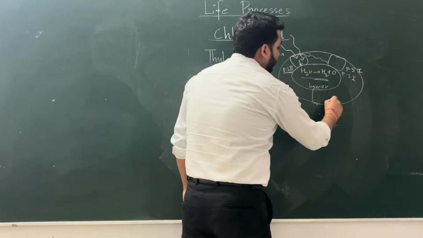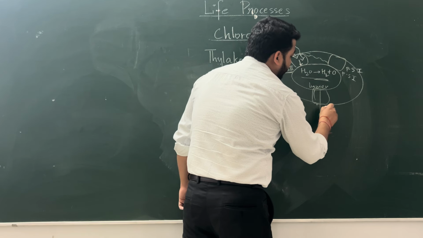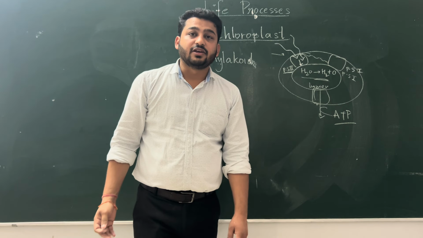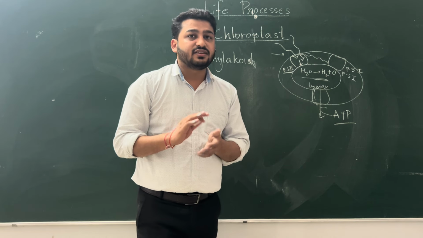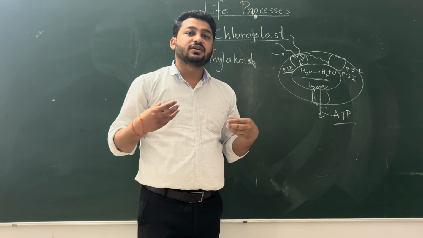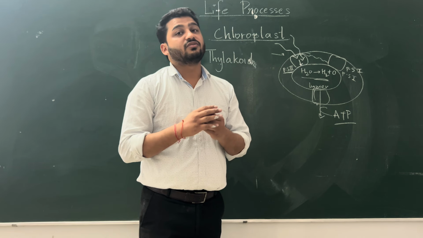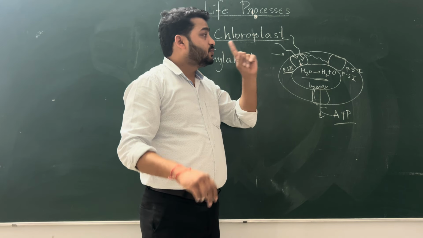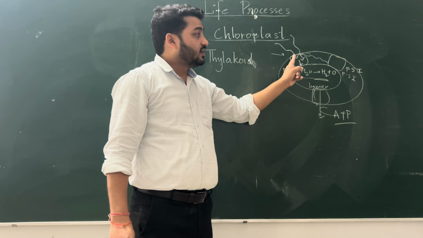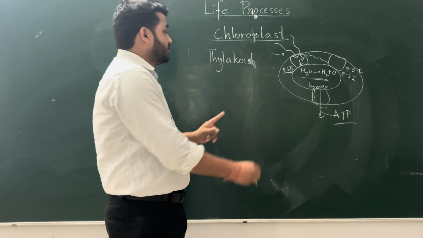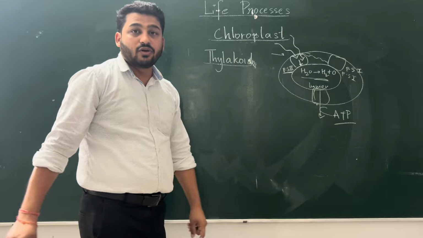And then here it is ATPase that makes ATP. That you will learn in class 11th, but you should know the basics of where this photosynthesis occurs, how it happens in the chloroplast, in which part of the chloroplast it occurs. So the first two steps, capturing of light and then converting into ATP, are done in thylakoid.